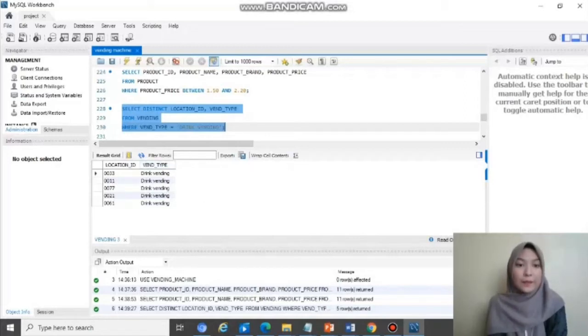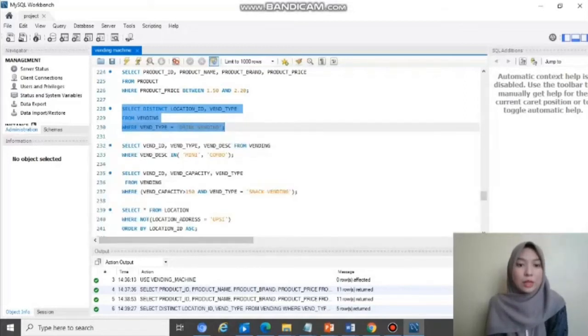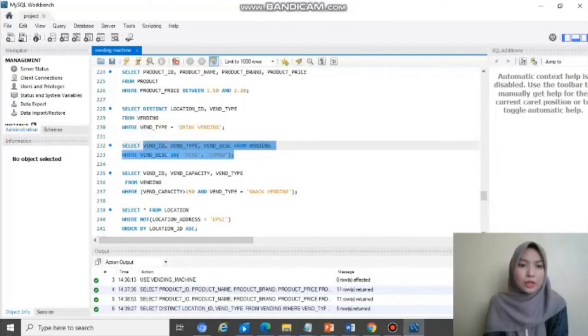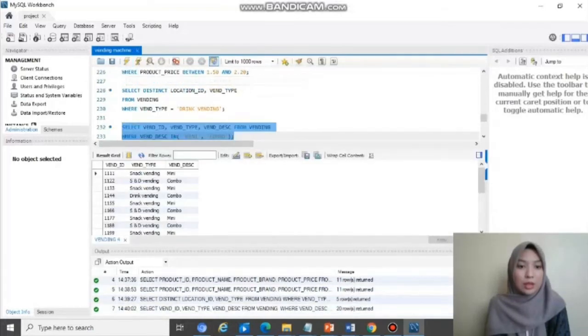the vending type is drink vending. Okay, so the third one is also a special operator. Select vending ID, vending type, vending description from table vending, where vending description is mini or combo. Okay, and so we have the vending ID and vending type for vending description, which is mini or combo.